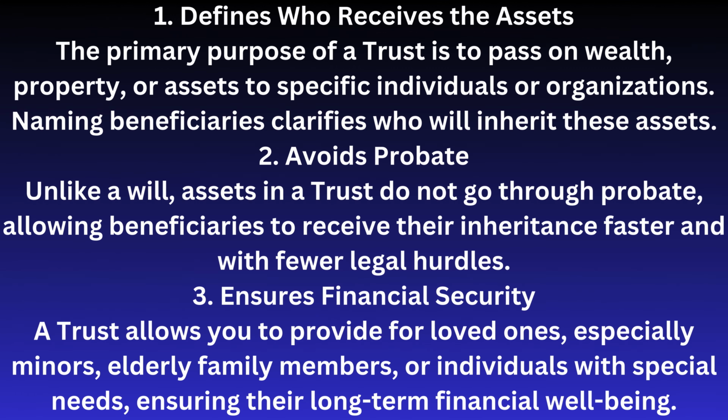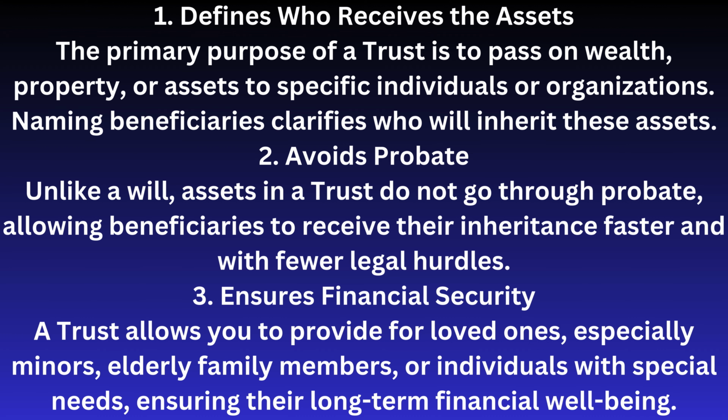1. Defines who receives the assets. The primary purpose of a trust is to pass on wealth, property, or assets to specific individuals or organizations. Naming beneficiaries clarifies who will inherit these assets. 2. Avoids probate. Unlike a will, assets in a trust do not go through probate, allowing beneficiaries to receive their inheritance faster and with fewer legal hurdles.